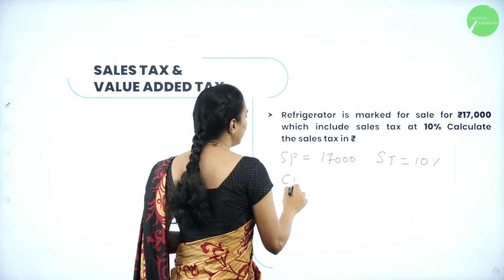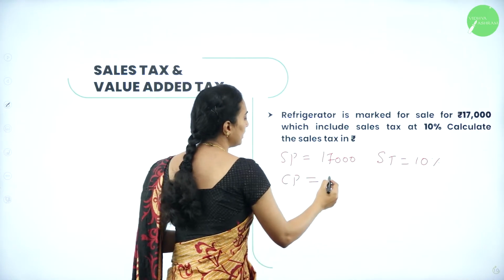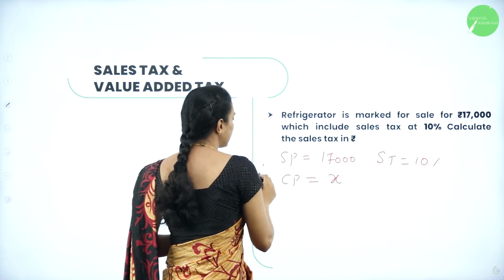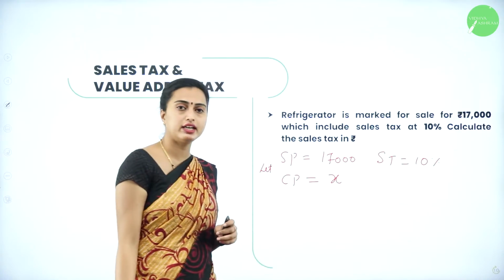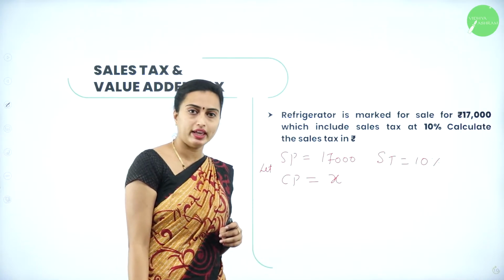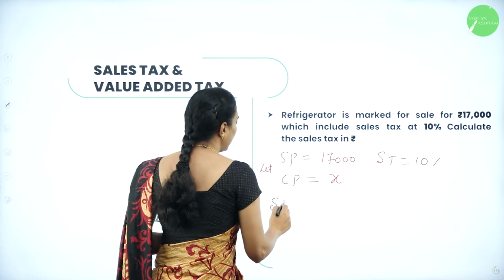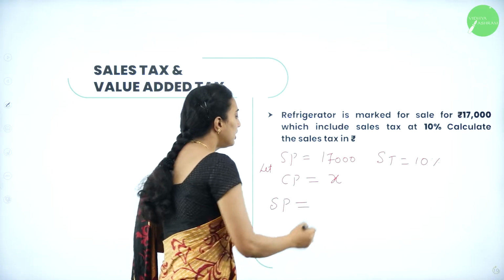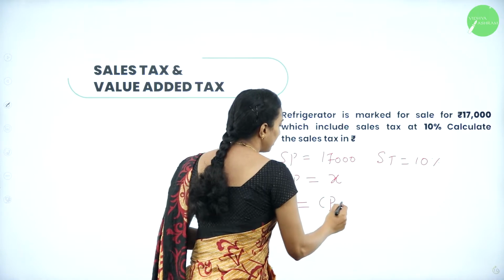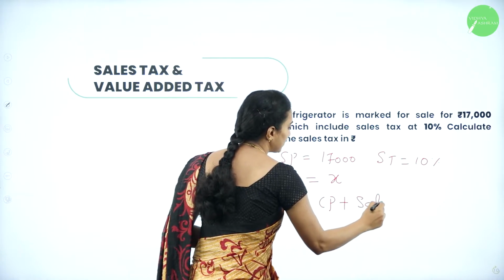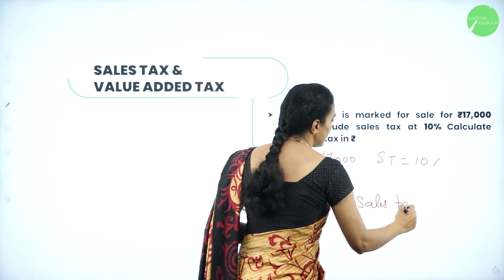Therefore, let the cost price in rupees be equal to X. So I am going to consider CP is equal to X. We know the formula: selling price is equal to CP plus sales tax on CP.